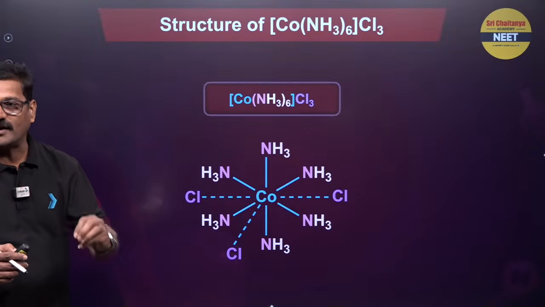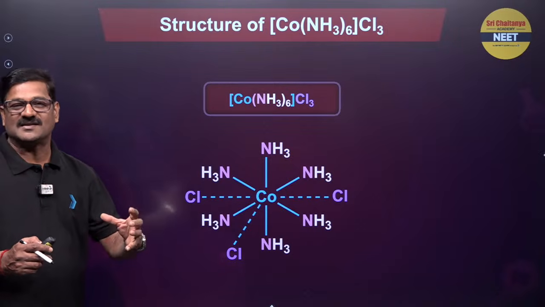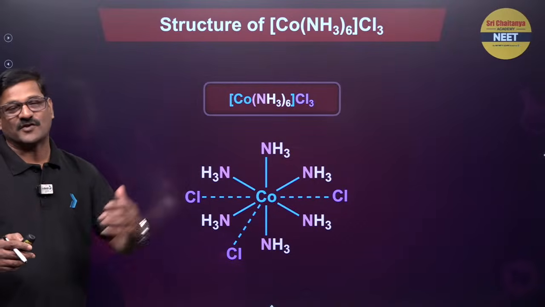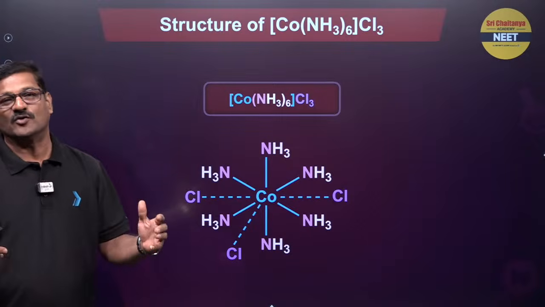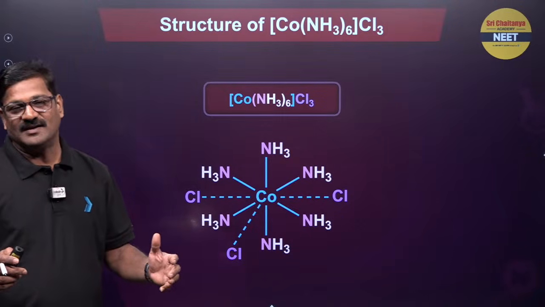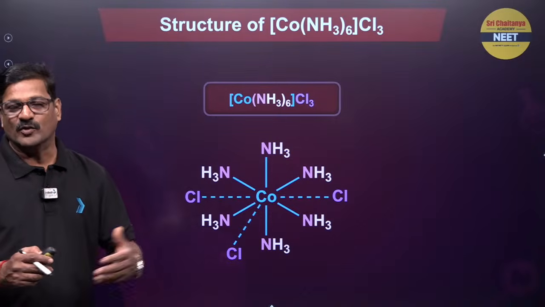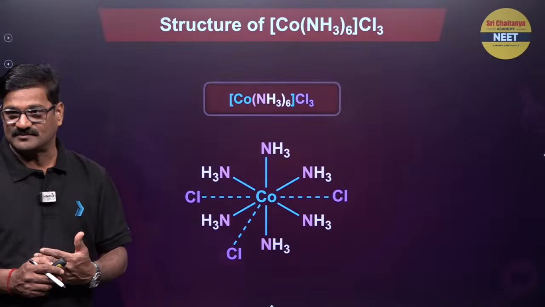Cobalt chloride dissolved in ammonia and recrystallized at different temperatures gives rise to a series of compounds studied by Werner. Werner is said to be the father of coordination compounds. He studied cobalt chloride with ammonia salts, and these different salts are called the Werner series.